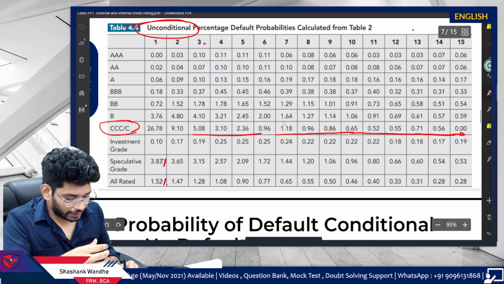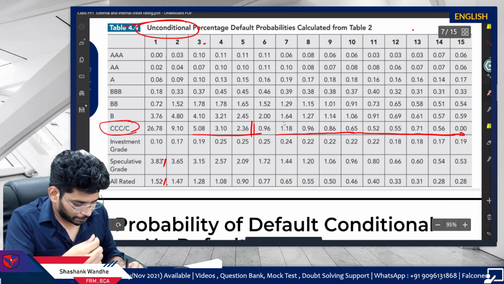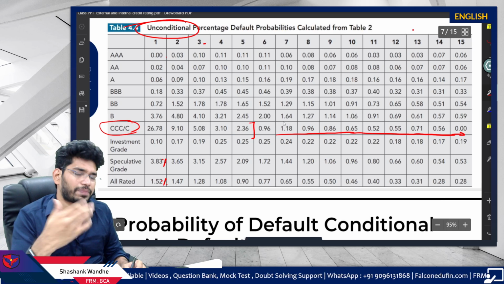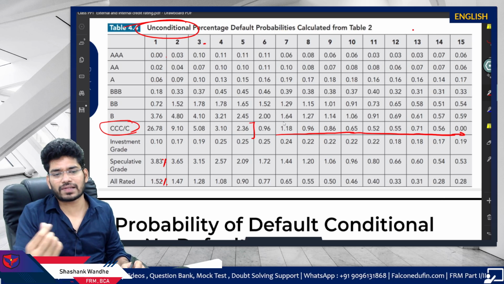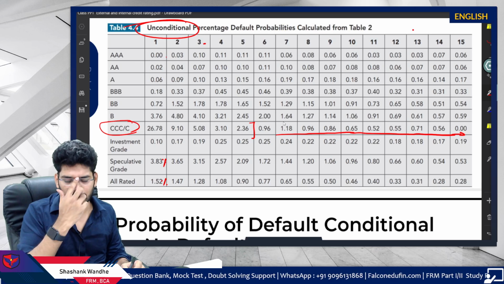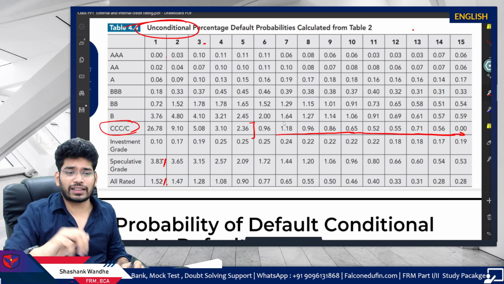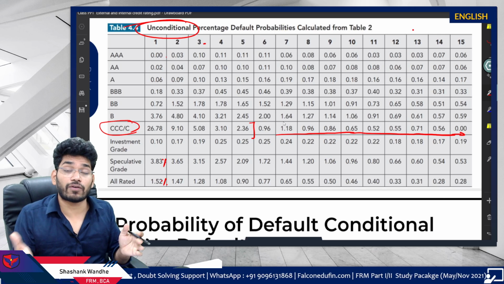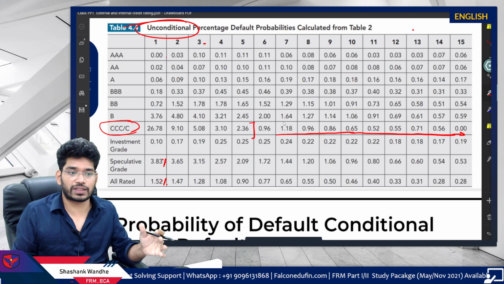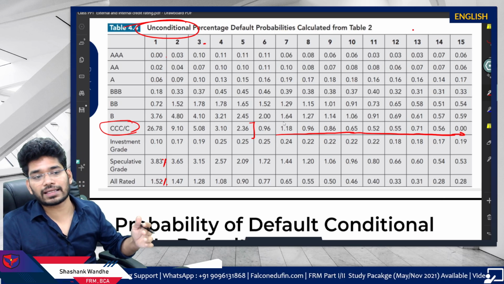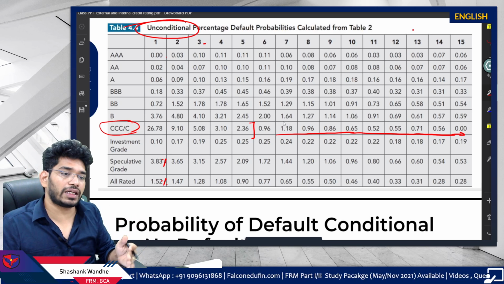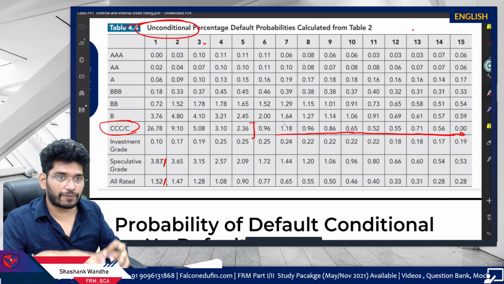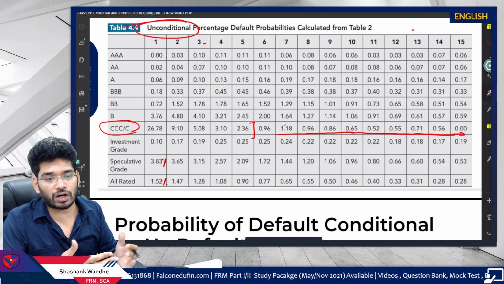Say this agency is saying this is a triple C rated firm facing some default scenarios, and if it is able to survive for 5 years, we can easily say it is now safe, because it might have restructured everything and taken measures so that it does not default.